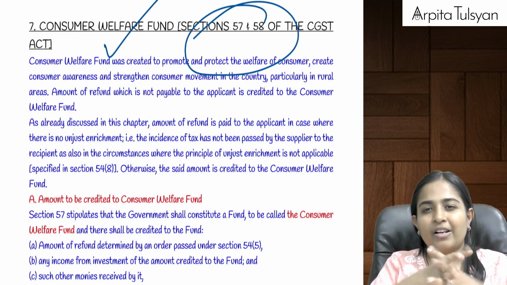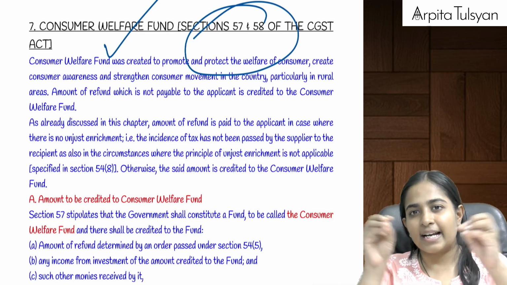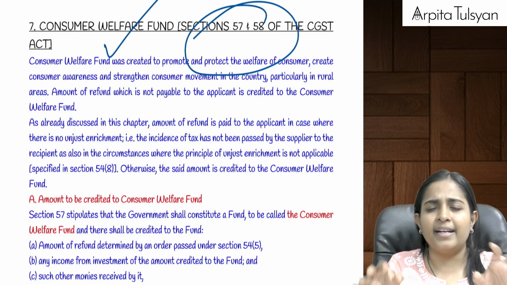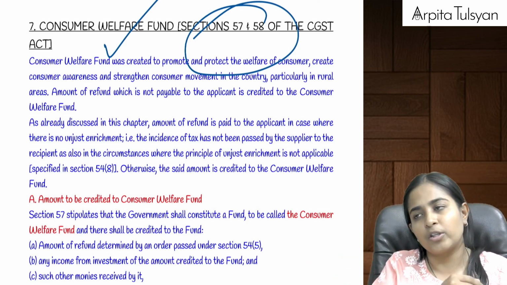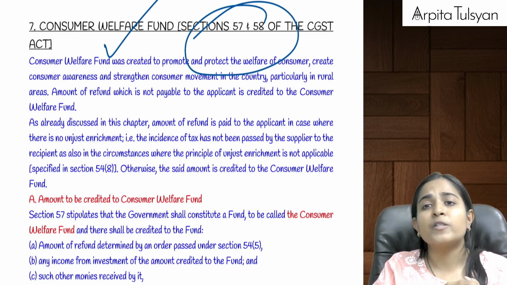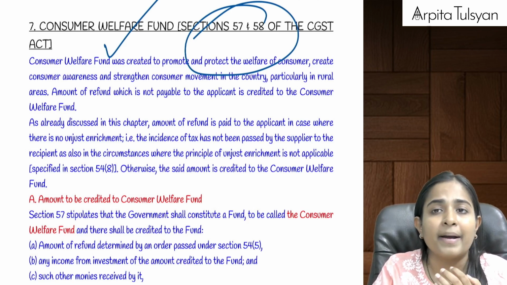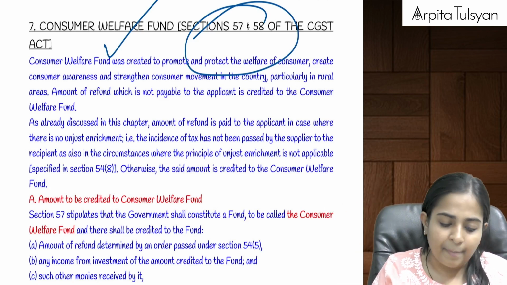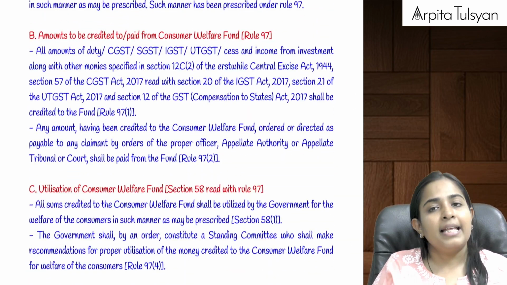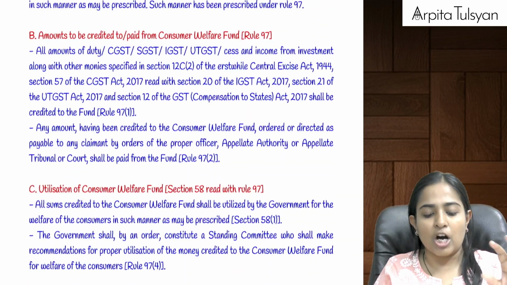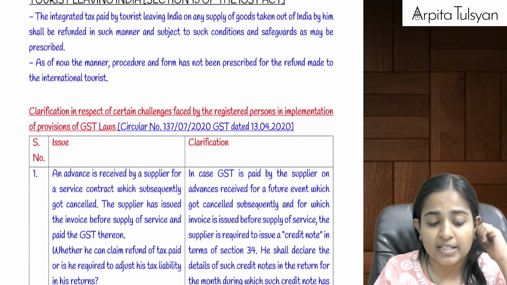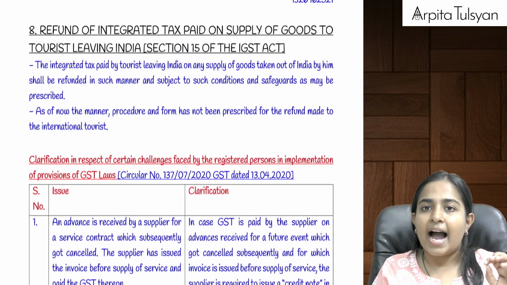So Consumer Welfare Fund is formed in which all the monies are deposited. That money gets accreted because of investment interest, etc. Even that amount goes to the Consumer Welfare Fund. And if in any order it is determined that the applicant should be paid some refund out of Consumer Welfare Fund, the amount will be paid out of this fund. This will be managed by the government only, and the government will appoint a standing committee who will see how to manage the funds of this Consumer Welfare Fund. Are you clear till here?